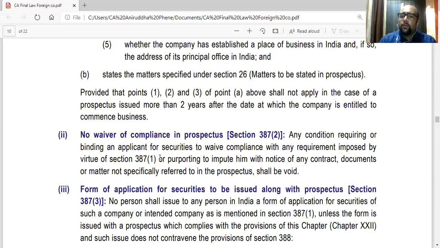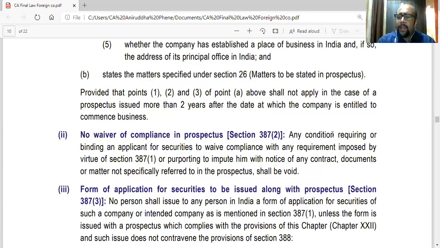So you cannot have some term in the prospectus stating that the applicants are okay with this contract, or are liable with this contract, or that this contract or document will be binding on the applicants, because you never mentioned that in the prospectus. You cannot just attribute any contract or document to them. Sometimes what happens is that in the prospectus they make some provisions which later will be binding on the applicants, and they say you should have read the prospectus, everything was there, but they never disclosed it completely. If such a thing is done, then it won't be binding.